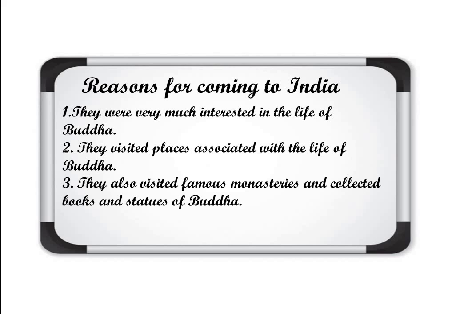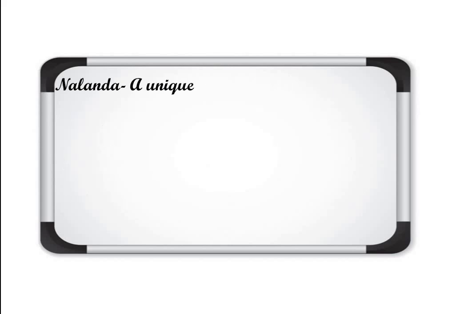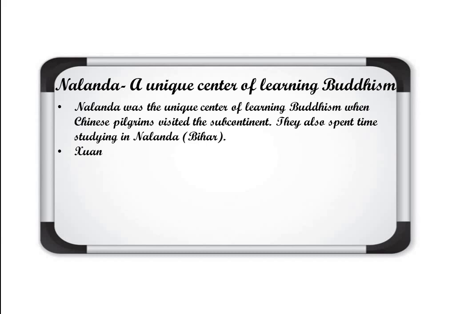When they came here to India, Nalanda was a unique center of learning Buddhism. So they visited Nalanda also, and Nalanda at present is in Bihar. According to Xuanzang, who described Nalanda of that particular time, Nalanda was the unique center of learning Buddhism.